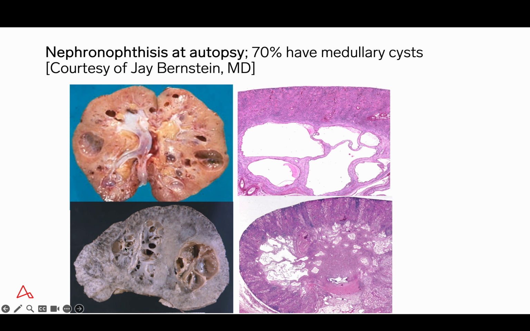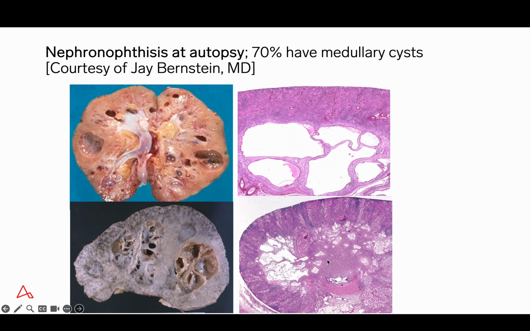On the lower panel on the left, we can see 3 or 4 medullary pyramids that are totally transformed by cystic alterations, some of the cysts quite large. But notice there is a medullary pyramid here that is spared with no obvious cysts at gross examination. And this medullary pyramid here on the left shows some small cysts.